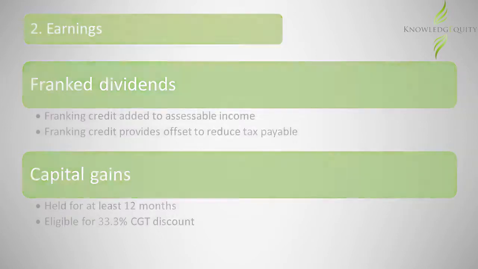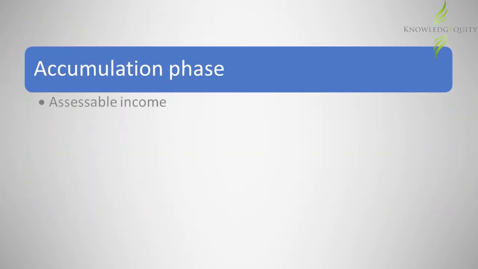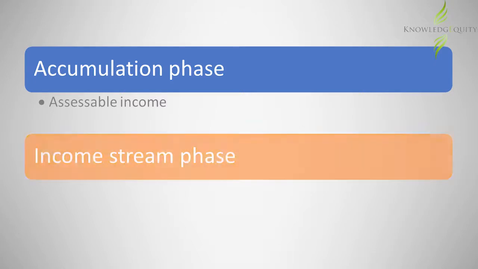Earnings for funds in the accumulation phase are taxed. However, earnings from assets supporting the income stream are tax-free and therefore exempt.